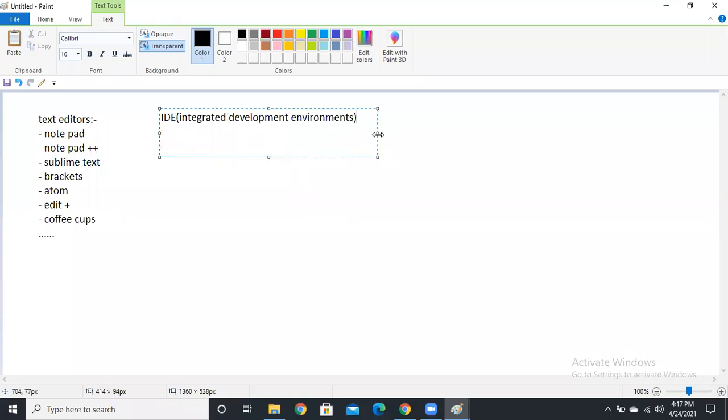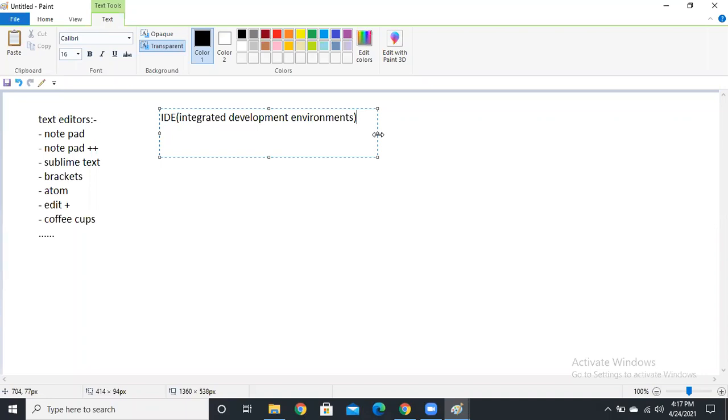There are small differences. In editors, we can just edit the code only. Suppose you want to run any CLIs, like command line interfaces, like Angular or React or even Java or some other program like this. If you edit code in the editors, we need to go to the command prompt again and give the commands, guys. Because these are command line interfaces, that's why we are using IDEs.